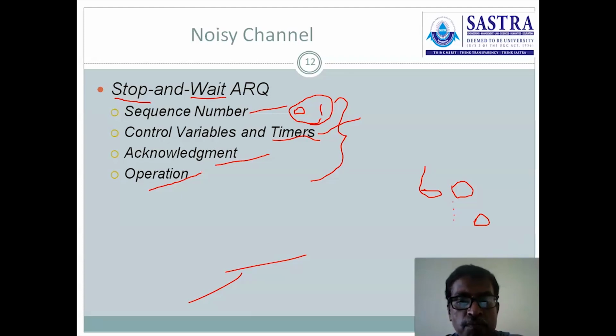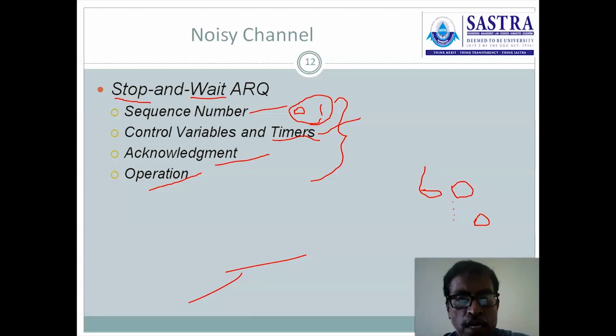Next one, timer. Before the timer expires, the sender has to receive the acknowledgement, because within the stipulated time period, the sender has to receive the acknowledgement. How does it keep track of that operation? By means of the timer. After sending each and every frame, it starts the timer.